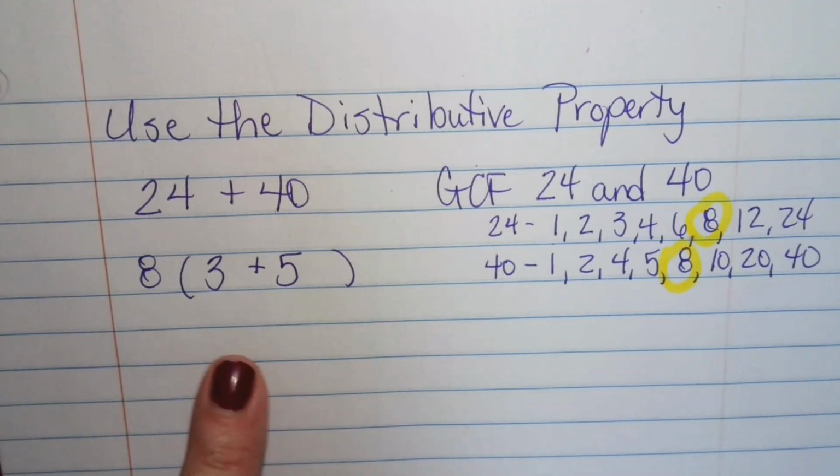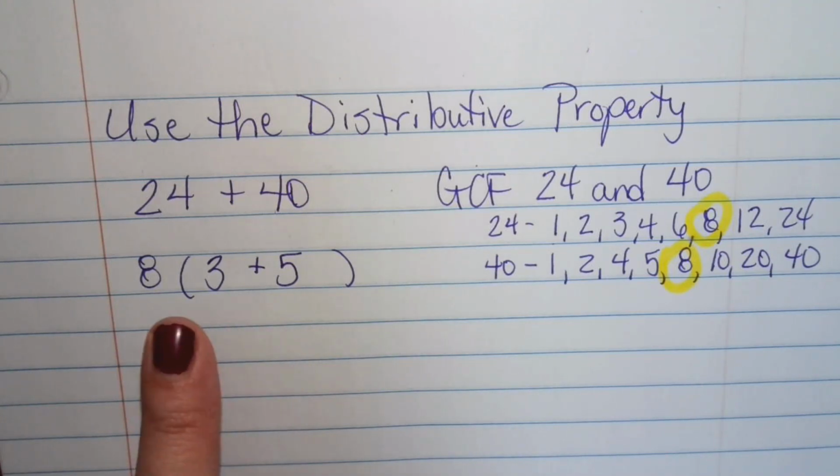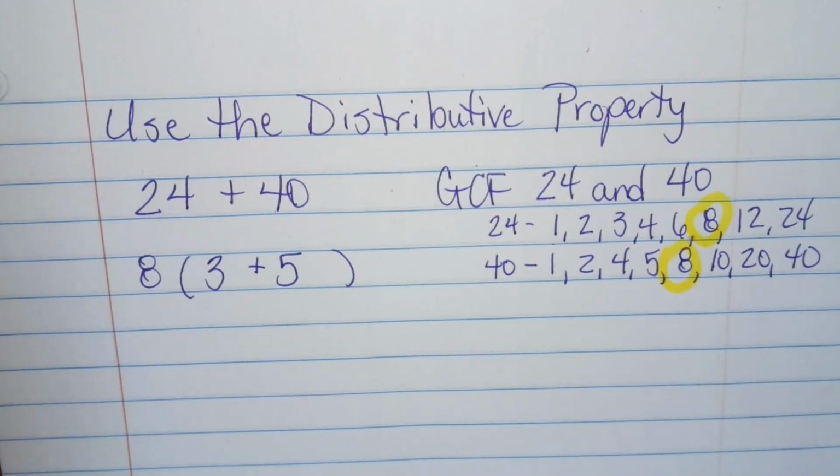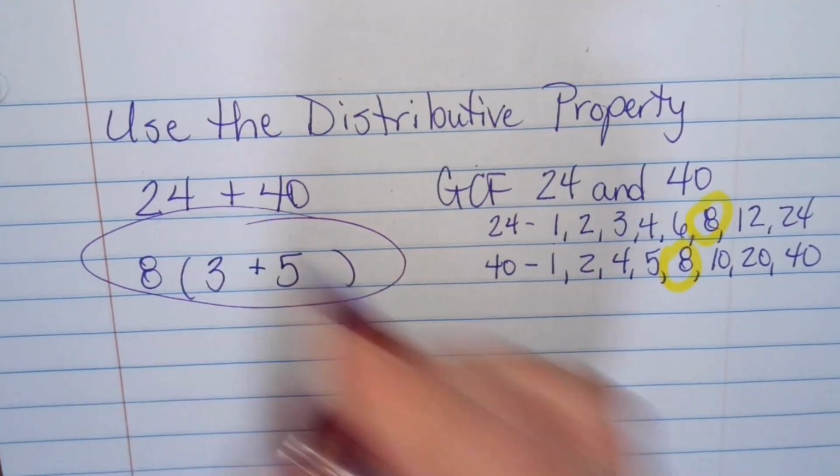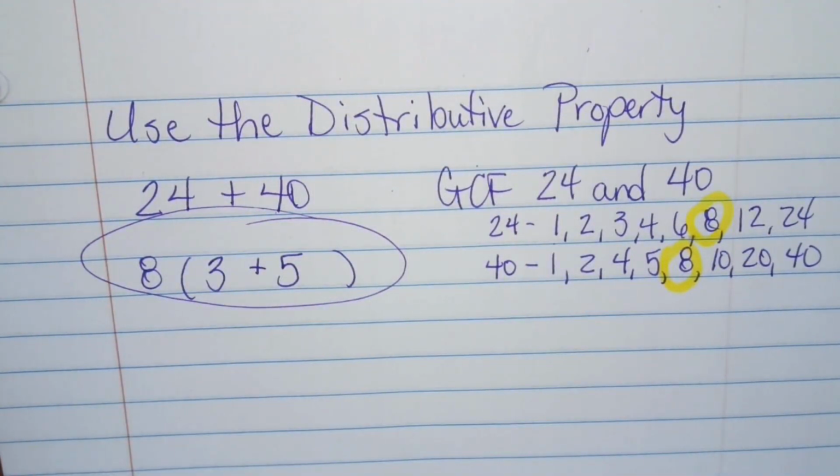You know you've got it down to the lowest possible answers when there's nothing inside the parentheses. They don't have a common factor. Their only common factor is 1. So that would be our answer using the distributive property. Definitely take note of this because it's probably going to be on the test.